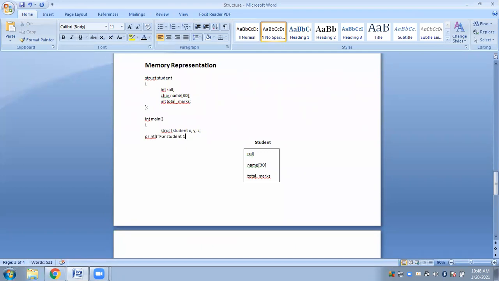See, in the slide, first I am talking about student one. So I will enter details of only student one first. So for student one, first I will be entering the roll number.